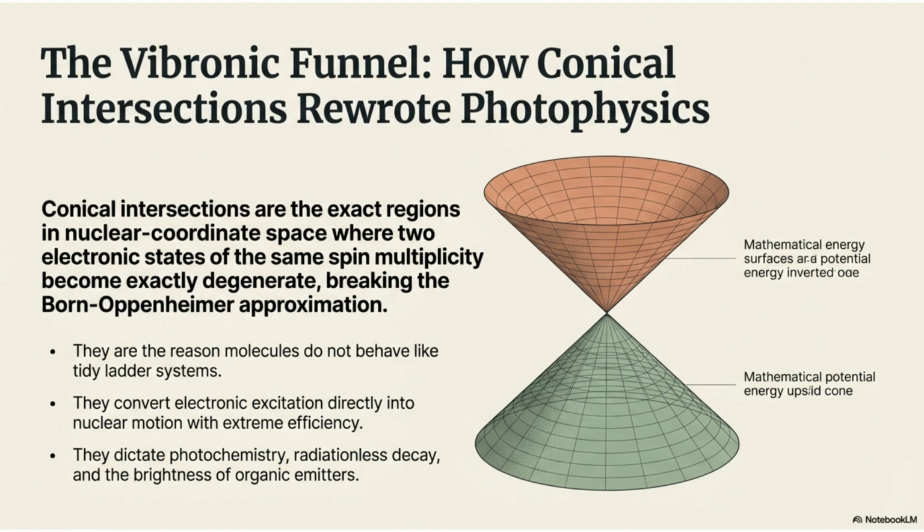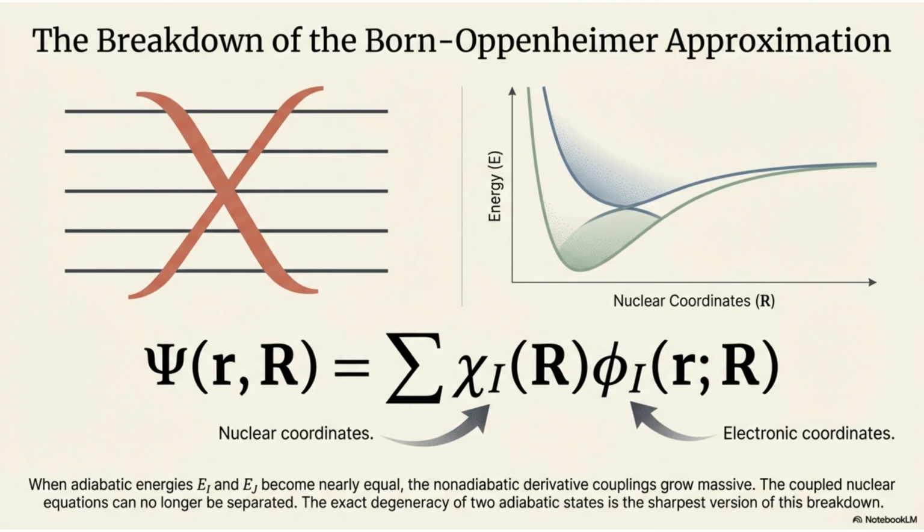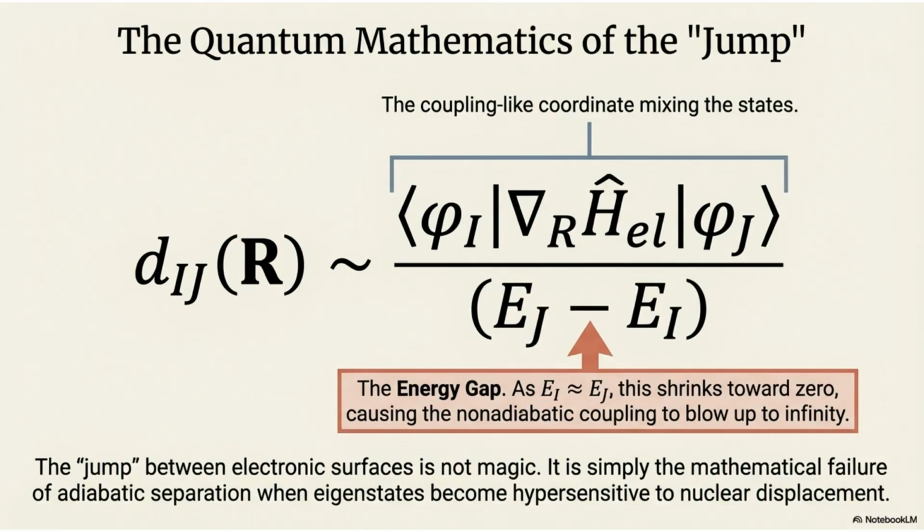Conical intersections, the exact regions where two electronic states of the same spin multiplicity become degenerate, rewrite photophysics by breaking the Born-Oppenheimer approximation. The breakdown of the Born-Oppenheimer approximation occurs when the adiabatic energies become nearly equal, causing non-adiabatic derivative couplings to grow massive. This means the coupled nuclear equations can no longer be separated. The quantum mathematics of the jump shows that as the energy gap shrinks toward zero, the non-adiabatic coupling blows up to infinity. This is the mathematical failure of adiabatic separation when eigenstates are hypersensitive to nuclear displacement.